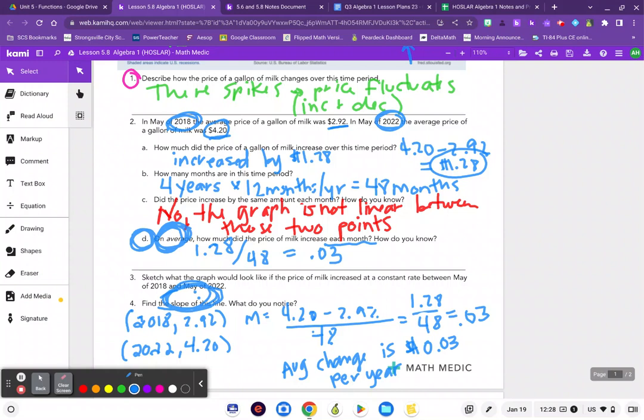We're going to be talking about something called average rate of change. When I have something that is not linear, I can still find the slope between 2 points on an interval. And so I'm going to do a video on the notes page for section 5.8. So I encourage you to watch that video. And if you have questions, let me know.